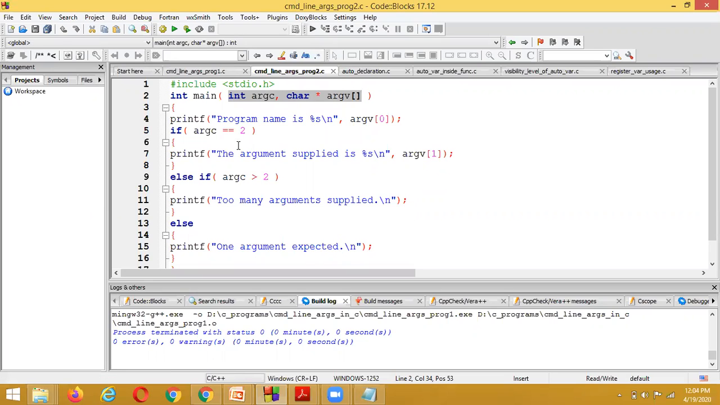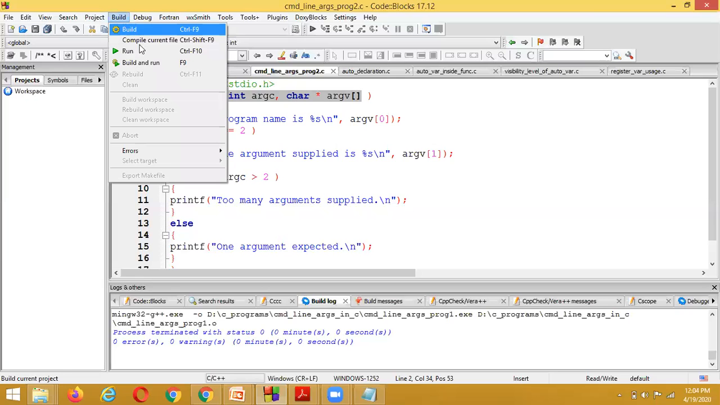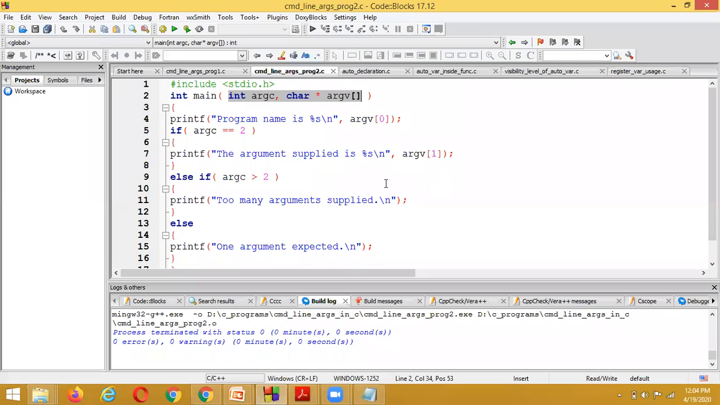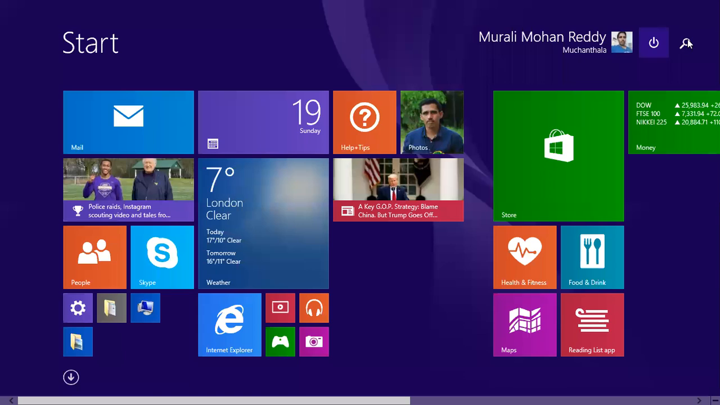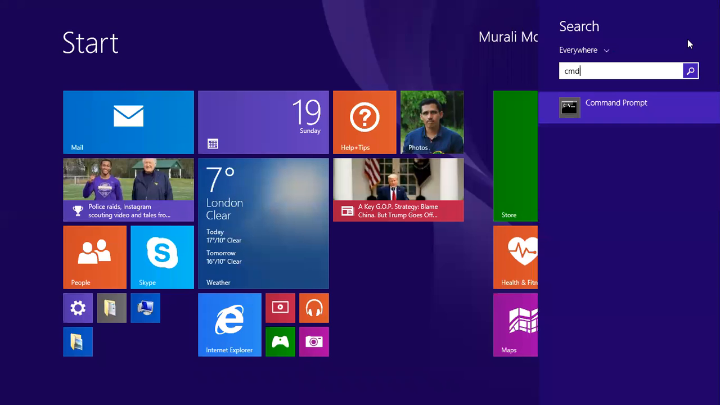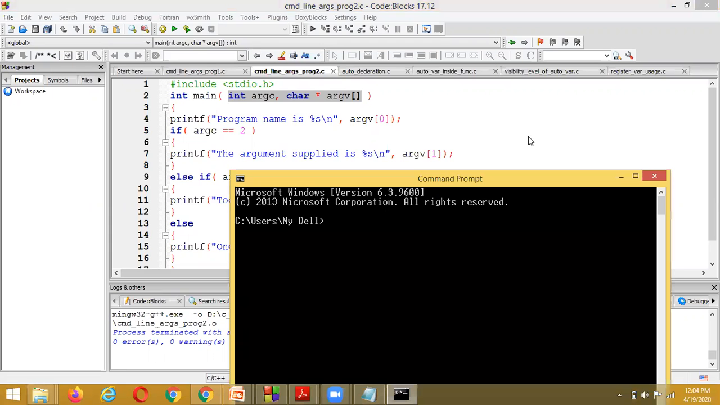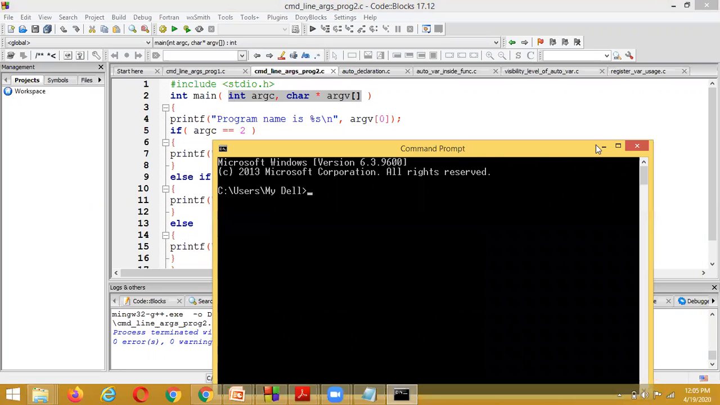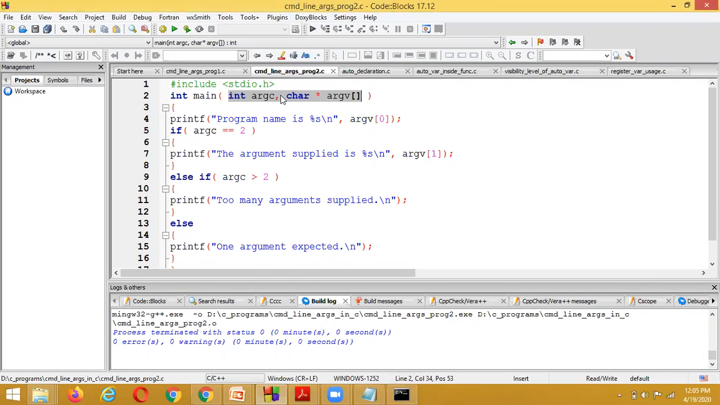Where is it going to be compiled and where is it going to be executed? Inside the Code Blocks window we compile, and inside the command prompt window we execute. So here I am just compiling the program. To execute a command line arguments program, what window do we need to open? cmd, nothing but the command prompt window. After opening this, we need to find out where this program has been saved.